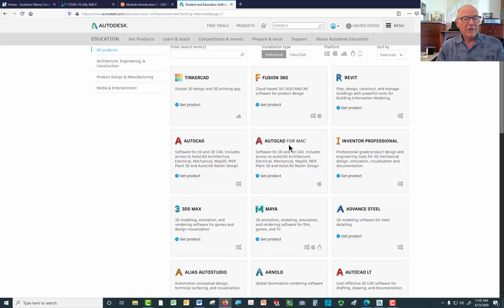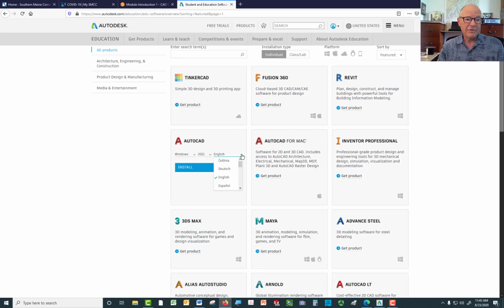I would not recommend AutoCAD for the Mac. Even if you have a Mac, it's a very different piece of software. It is less capable. The interface is quite different. This class is going to be using only the Windows-based version because after 30-some years of dealing with AutoCAD, I have never once dealt with anybody in business or in industry who uses the Mac version.